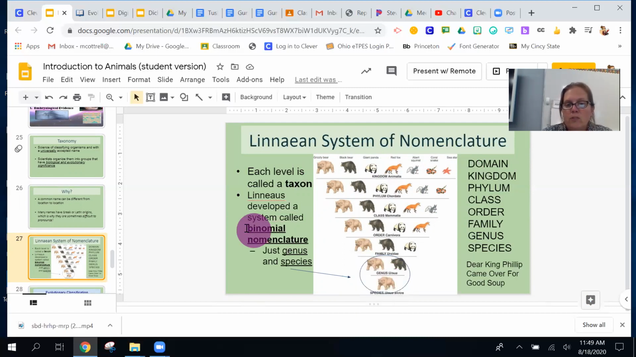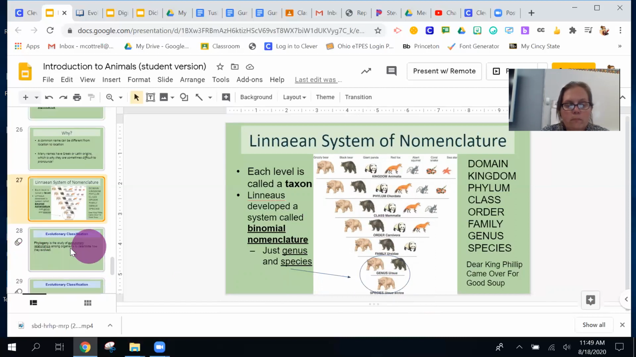Binomial nomenclature, if you see the bi, that's two names, is a genus and a species name. And you can see here, this bear, his name is Ursus arctos, okay? That is going to be super important all year long. I'm going to ask you for scientific names, and that's what I expect. I do not expect one of these other levels. I expect genus and species. So it's important that you understand binomial nomenclature.